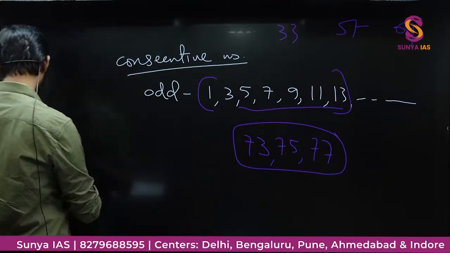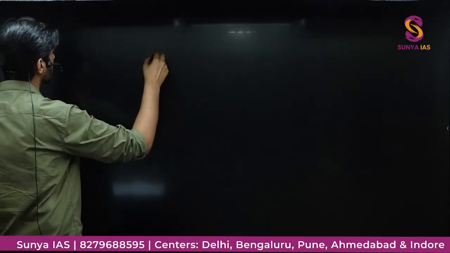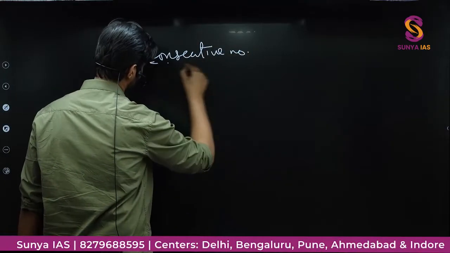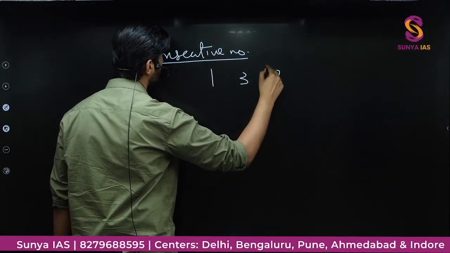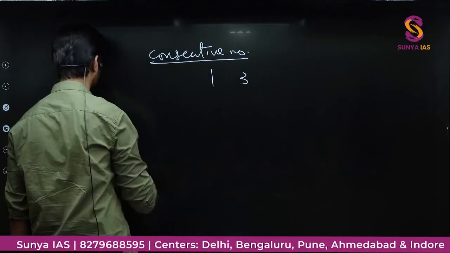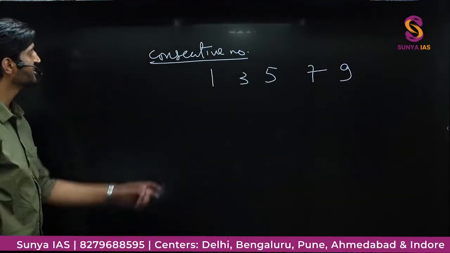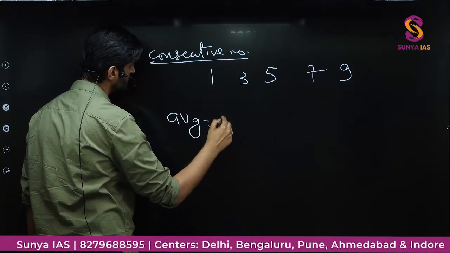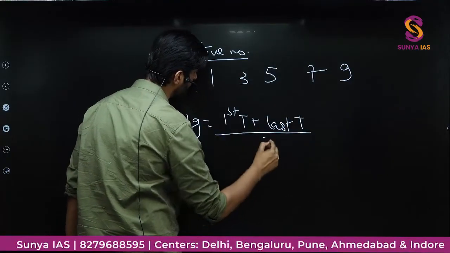When we are talking about consecutive numbers, we have to keep one thing in mind: if we are having any terms, suppose 1, 3, 5, 7, 9, the average is nothing but the first term plus the last term divided by 2.